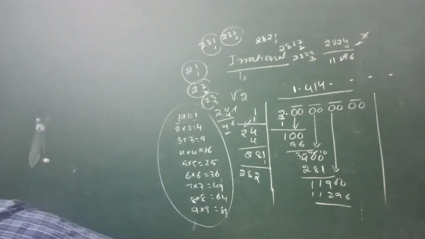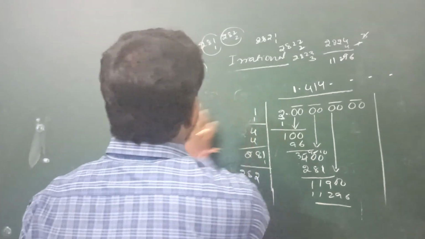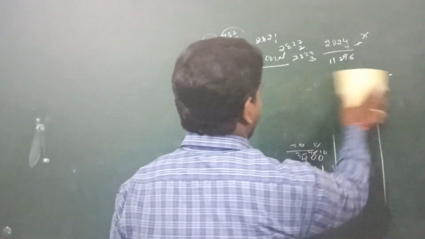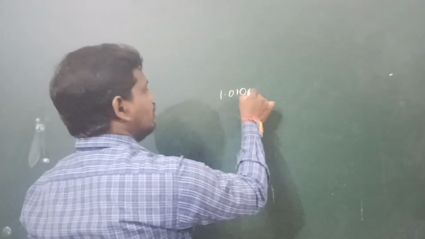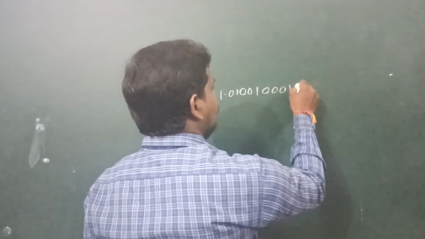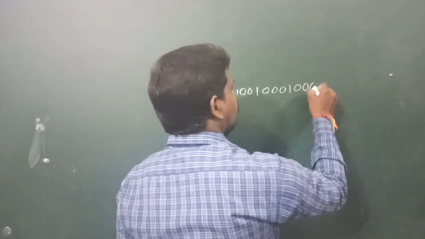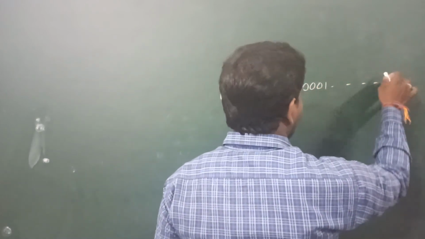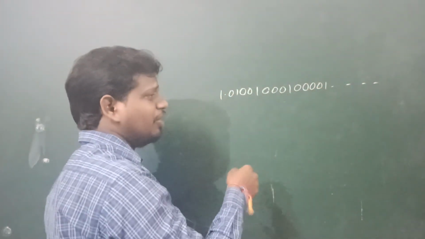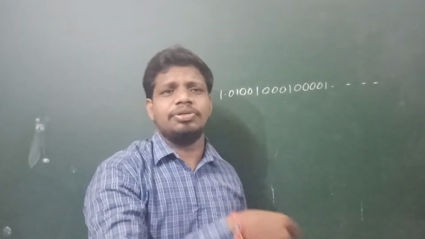Here I will give some examples of how to identify the decimal form of an irrational number. For example, 1.01001000100001 and so on. It is continuous. Here, no value is repeated continuously.